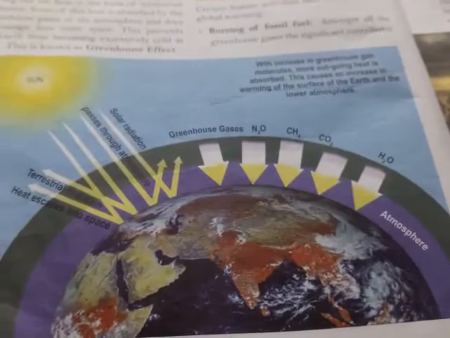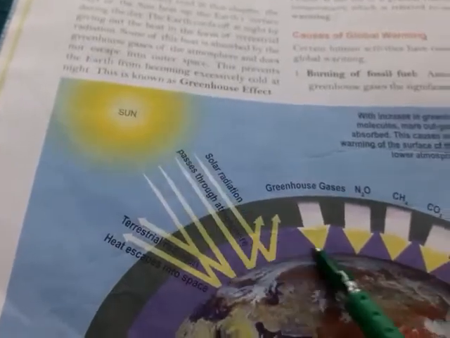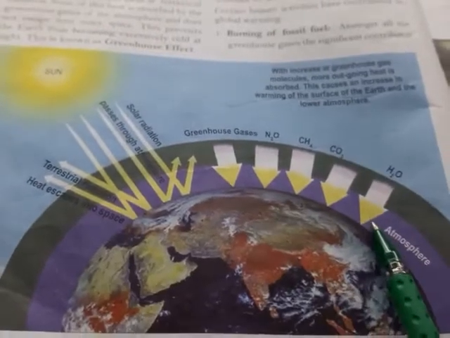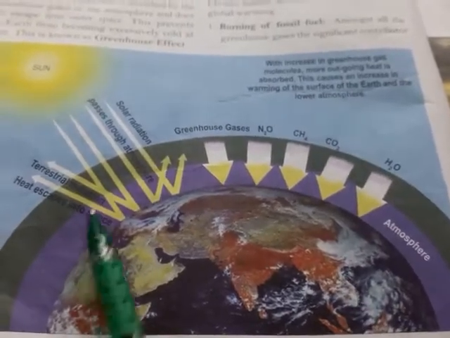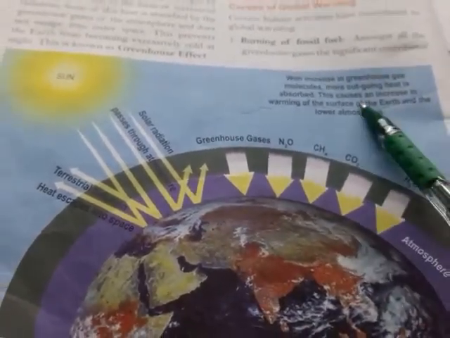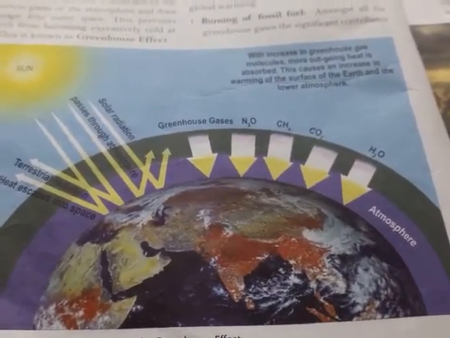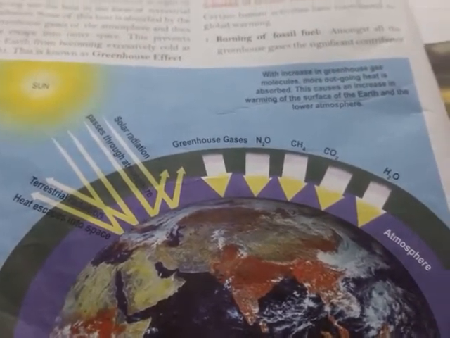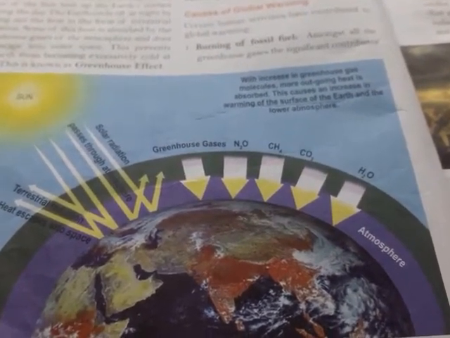For today's homework, you have to draw this picture, the greenhouse effect, with everything mentioned here, same to same, in your geography subject copy. If you have colors you can color it the same way. I need the same pictures as whatever is shown here. That's your homework, I hope you will do it. Tomorrow we shall start again and continue this, and I will explain only the main points. For today only this much, thank you.